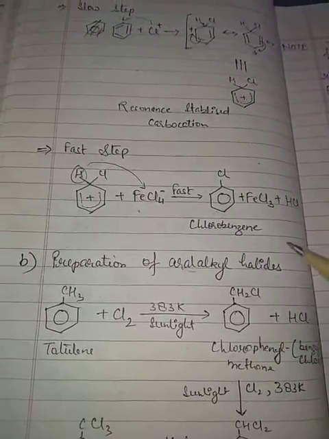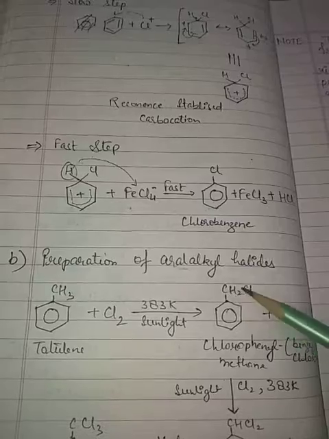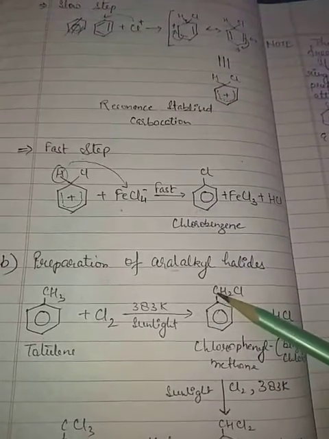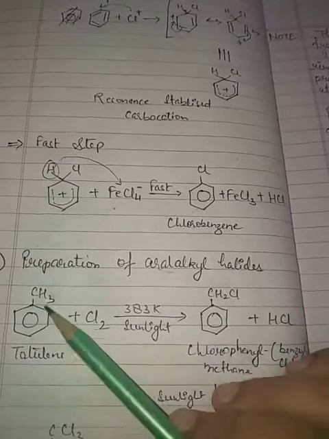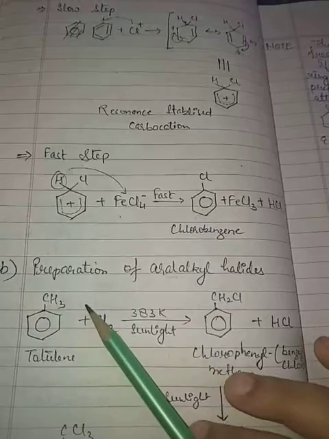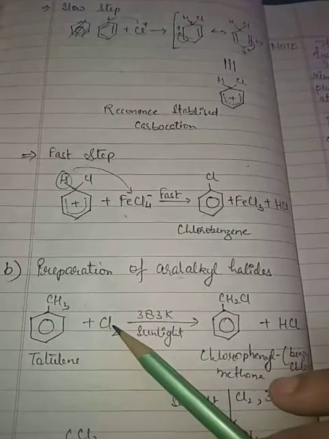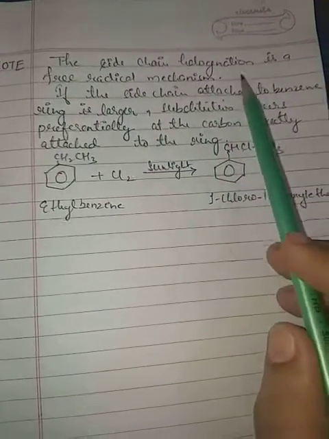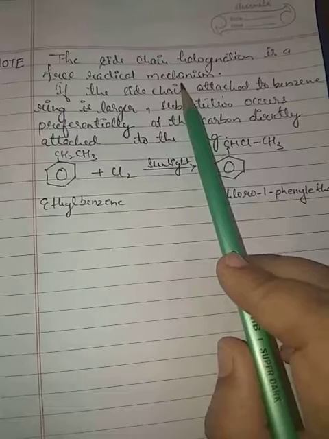And see, if more than one carbon or a long chain is present over here, here it is one carbon only, like CH3 is attached. Suppose in place of CH3 it would be CH2CH3, then chlorination will take place. See what is written here. The side chain halogenation is a free radical mechanism.